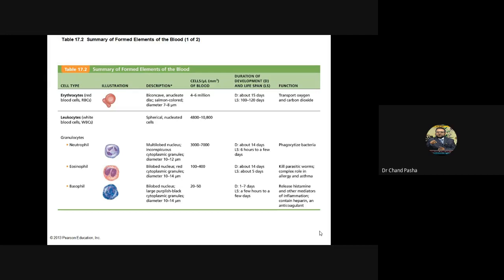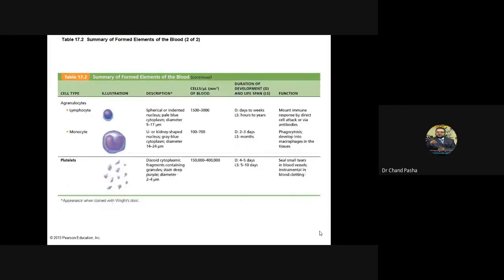Eosinophils are bilobed with red cytoplasmic granules. The size is 10 to 14 microns, and 100 to 400 per microliter of blood. Maturation is 14 days, lifespan 5 days. They kill parasitic worms and take part in allergic response, asthma. Basophils are bilobed, large cells, 10 to 14 microns in size. They are very rare, 20 to 50 per microliter, and maturation is a bit fast, 1 to 7 days, with a lifespan of a few hours to a few days. They release histamines.